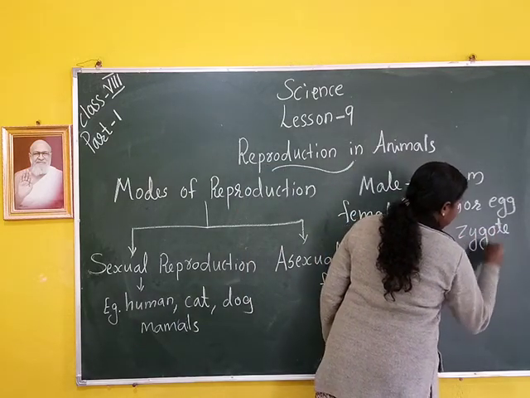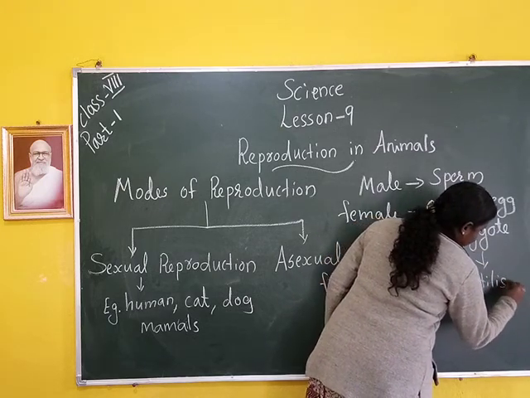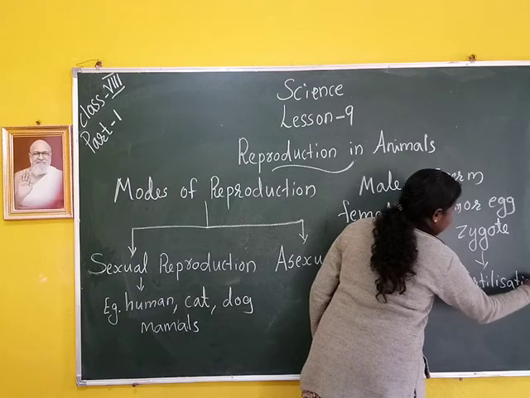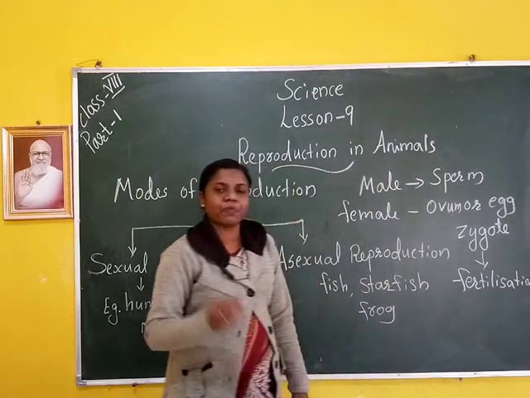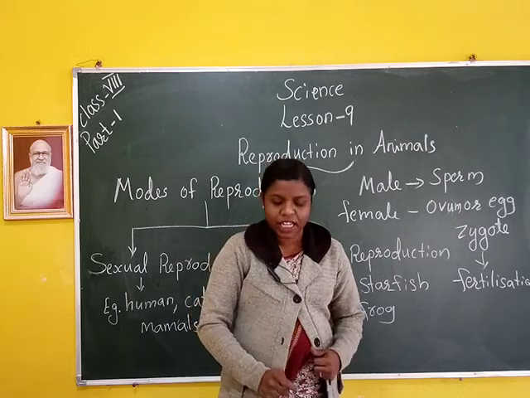What is the meaning of fertilization? The fusion of male and female gametes is called fertilization.